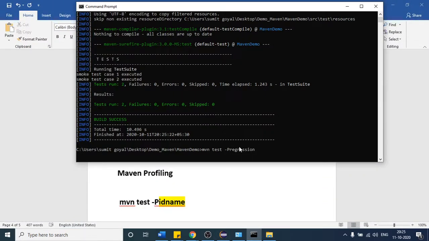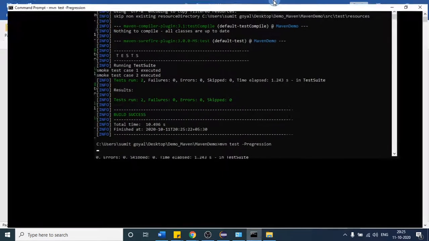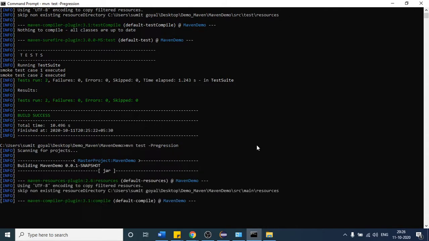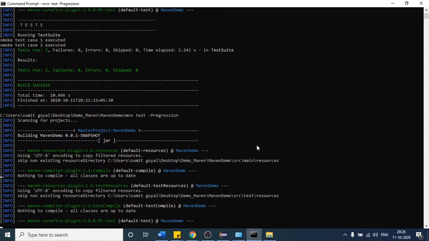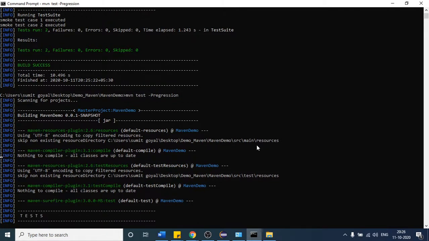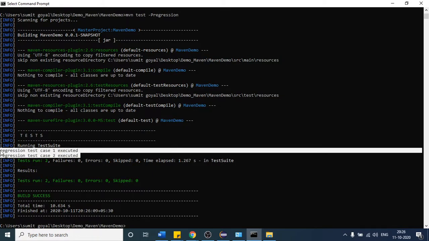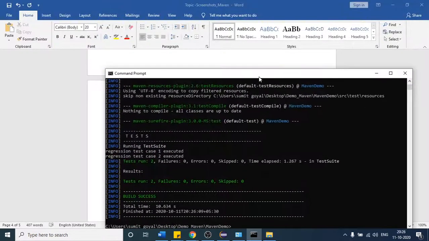Okay, so hit enter. This time only the regression TestNG XML will execute. You can see regression test case 1 and test case 2. So is it clear to everyone how to use this profiling concept?